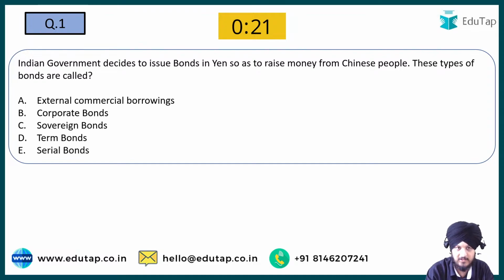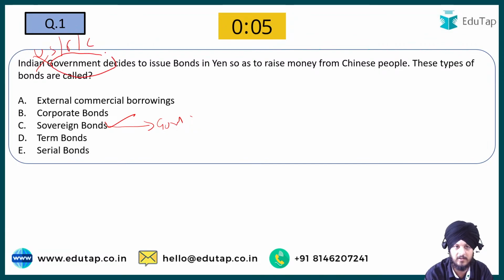Yes, great Nilesh. The correct answer regarding this question is going to be the C option, because sovereign bonds are the type of bonds that are issued by the government. Even if I remove Indian from here and add US, French, Chinese, whatever it is, if the bond has been issued by the government, then the term that we use to indicate it is the sovereign bond.